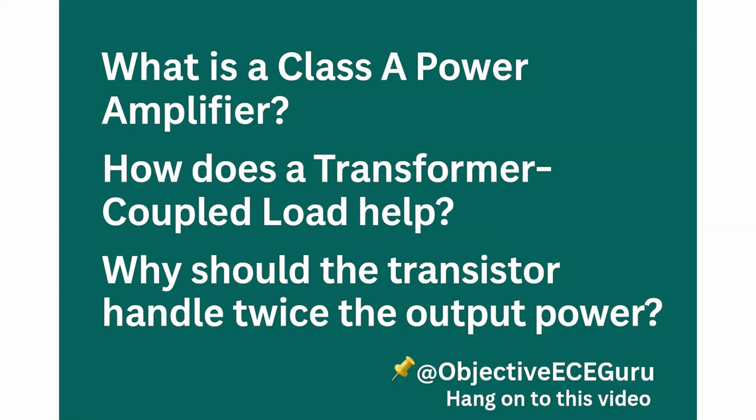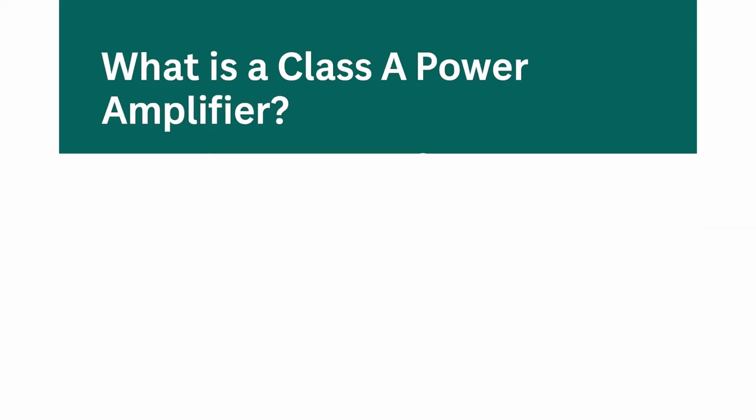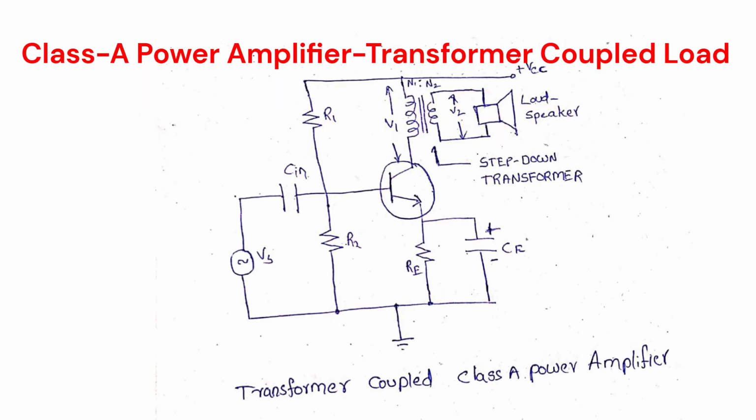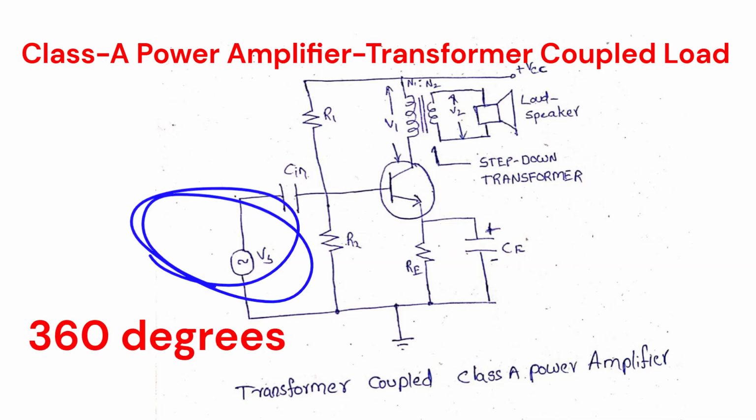Here we are going to discuss what is class A power amplifier. A class A power amplifier is a type of amplifier in which the output device, usually a transistor, conducts for the entire 360 degrees of the input signal cycle.